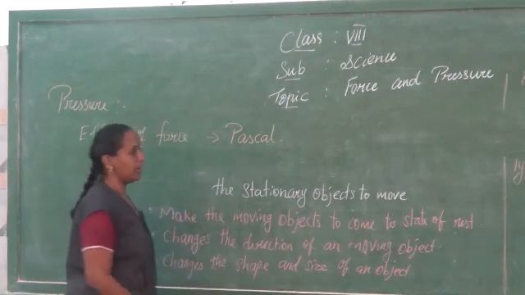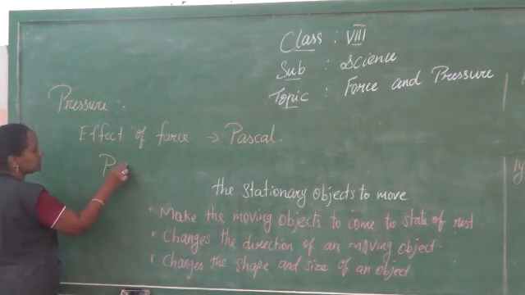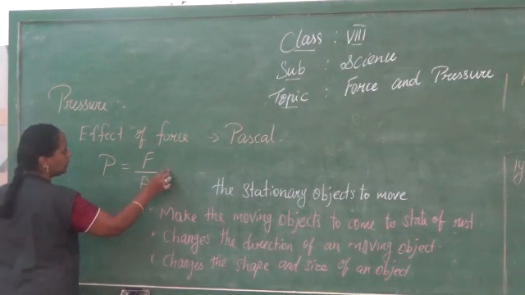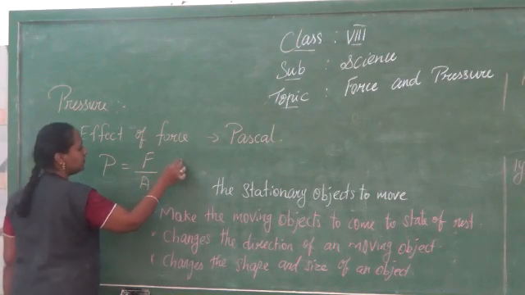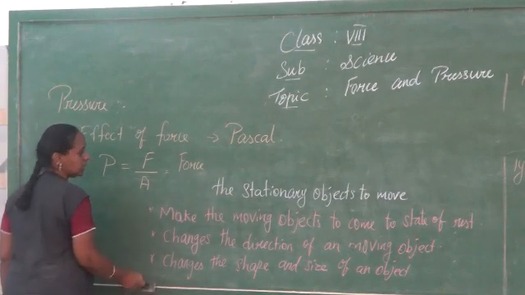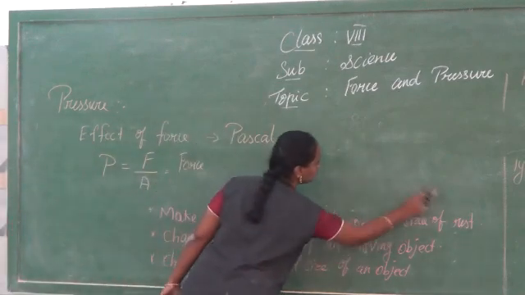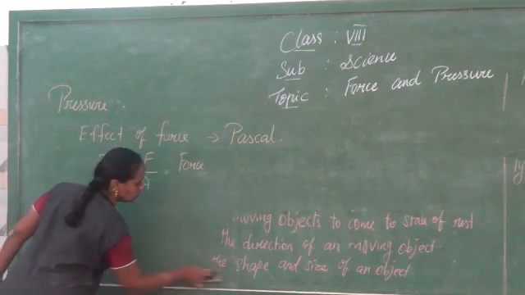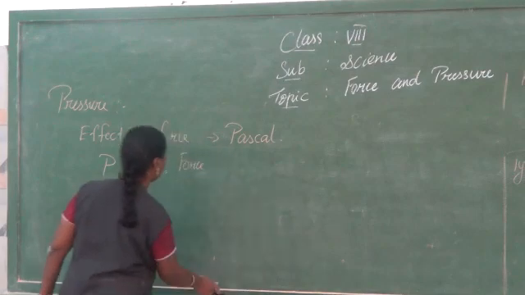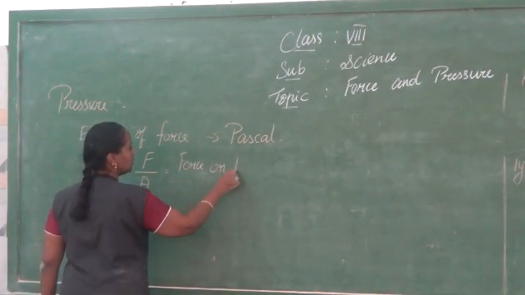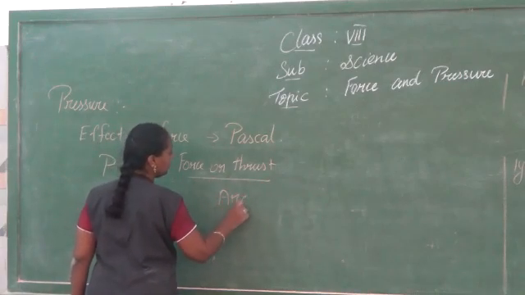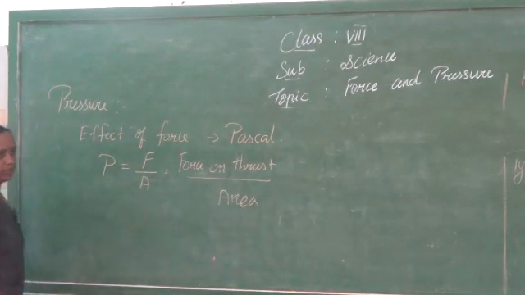Now the formula to find pressure: as I said, pressure is the force acting perpendicularly on the area, and it can be written as F by A. What is this F? F is force. I'll just clear this board for your understanding. Pressure equals force or thrust by area, that can be written as F by A.